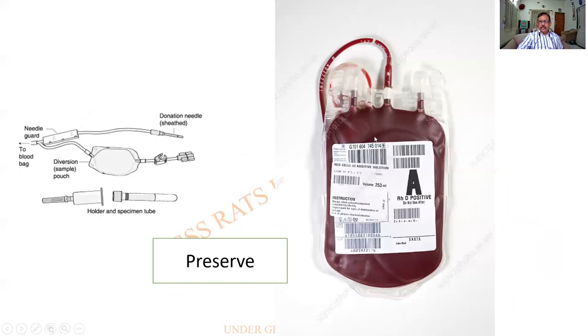The blood bag, the contents of which we have already seen, but this particular one, I am interested in this bottle. This is called the pilot bottle. After collecting the blood in the blood bag, a small amount of blood is put into an empty bottle with the anticoagulant, and this is called the pilot bottle. The same number will have to be given over here. If there is a reaction on the operating table, immediately a cross match is done with this. So we'll have to confirm whether it is the same blood that has been given or there is a mistake at the theater. So the pilot bottle, please remember.